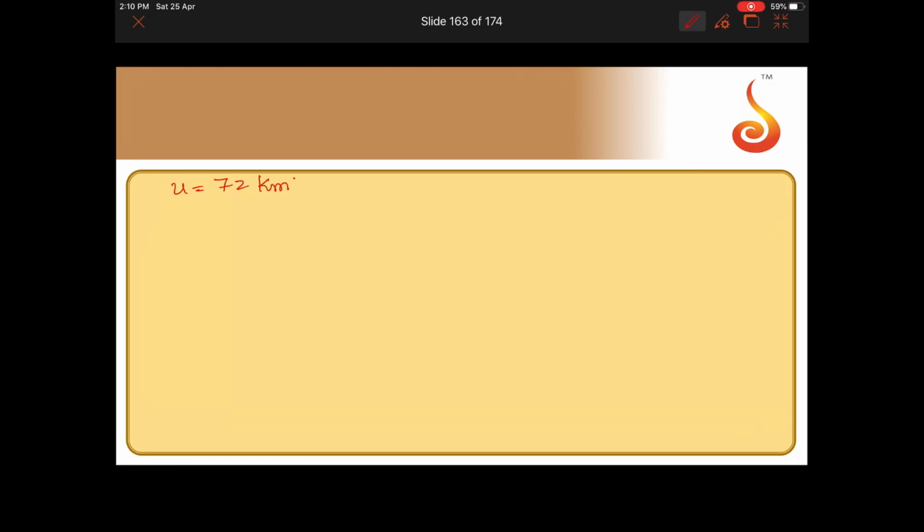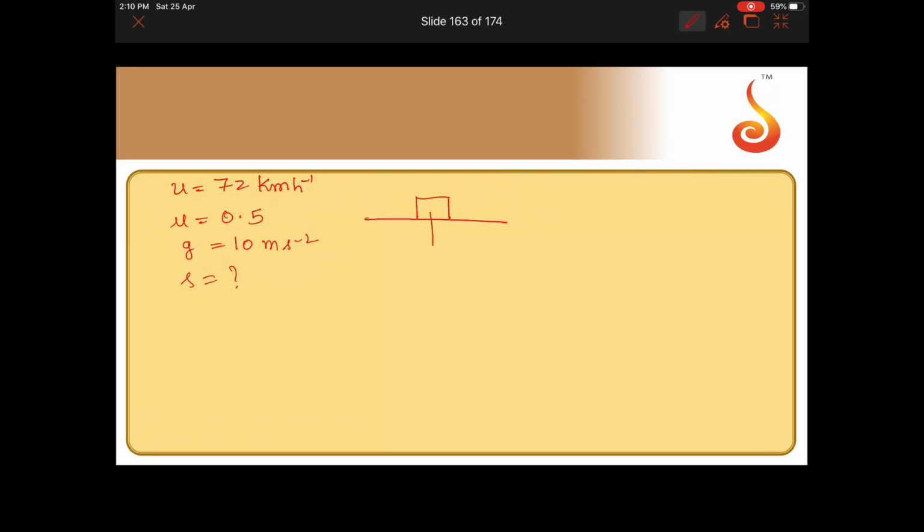So they have given initial velocity is 72 km/h. So coefficient of friction is given, it is 0.5. It's a horizontal surface. So acceleration due to gravity g is given, it is 10. So you need to find stopping distance.